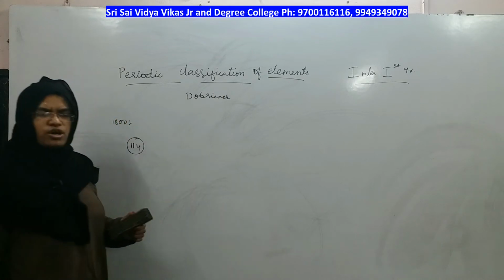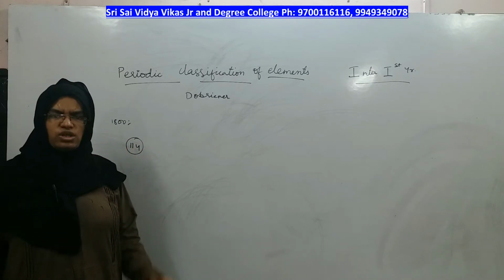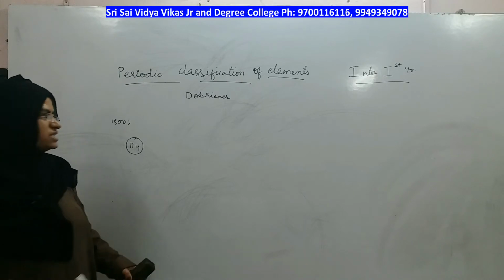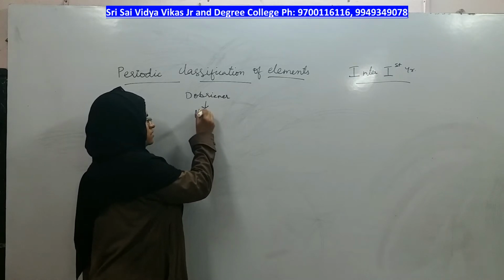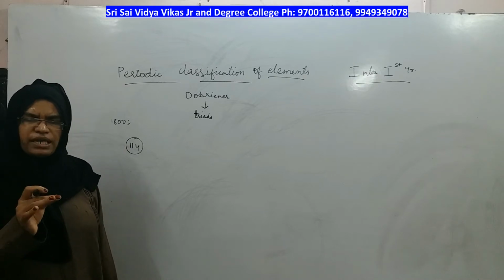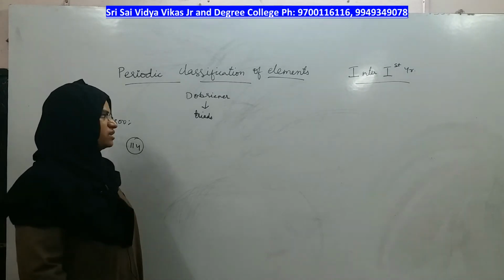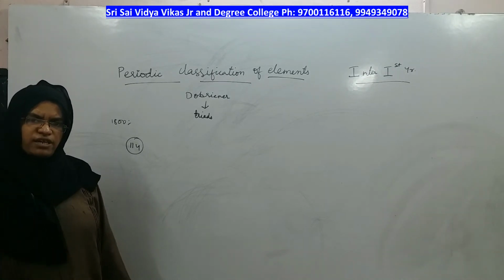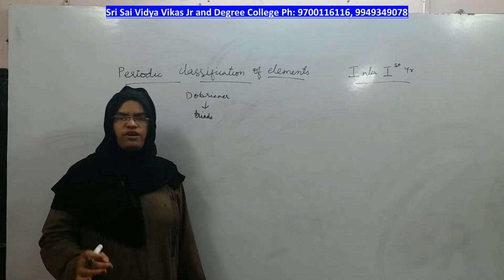Dobereiner was the scientist who observed that out of all these elements we know, there is a set of three elements called triads, in which the top element and the bottom element's atomic weight is an average. If you take an average of the top element and the bottom element, you will get the value of the atomic weight of the middle element.